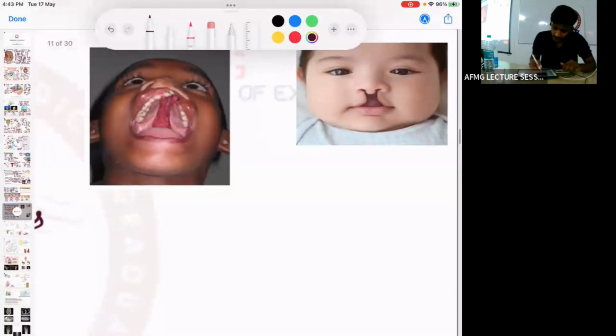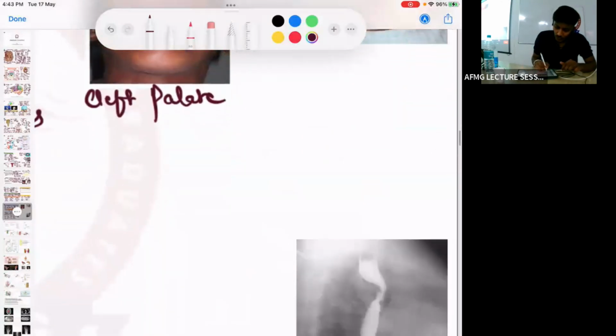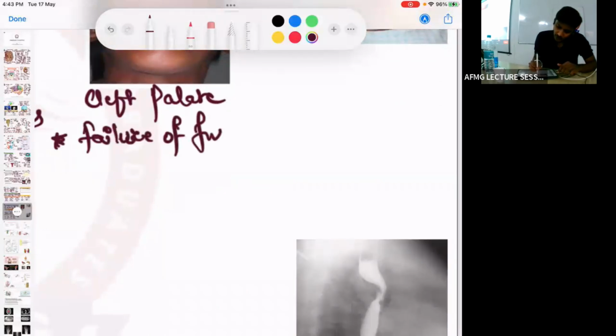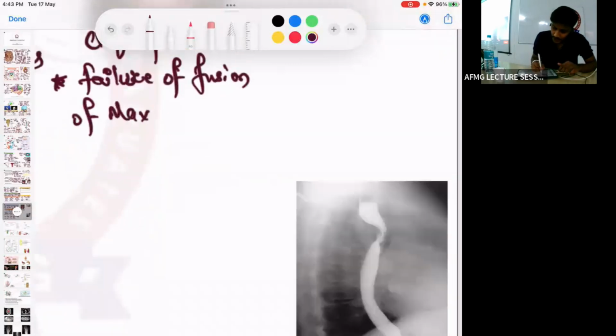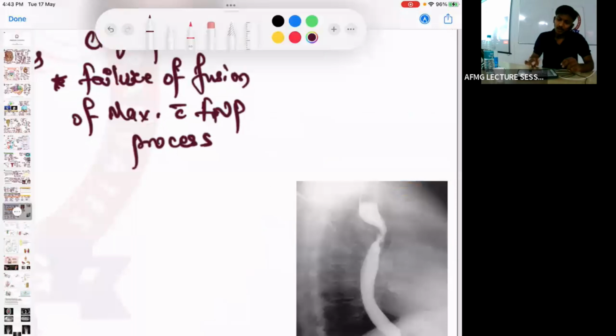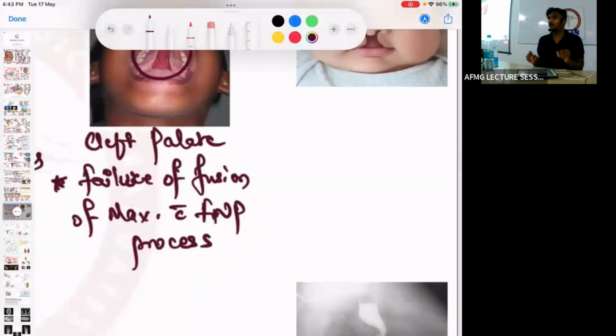Next, please tell me, what is this? This is a cleft palate. It is due to failure of fusion of which two processes? It is due to failure of fusion of the maxillary process with the frontonasal process. So cleft palate is due to failure of fusion of which two processes? Maxillary and the frontonasal process. Okay, maxillary and the frontonasal process.